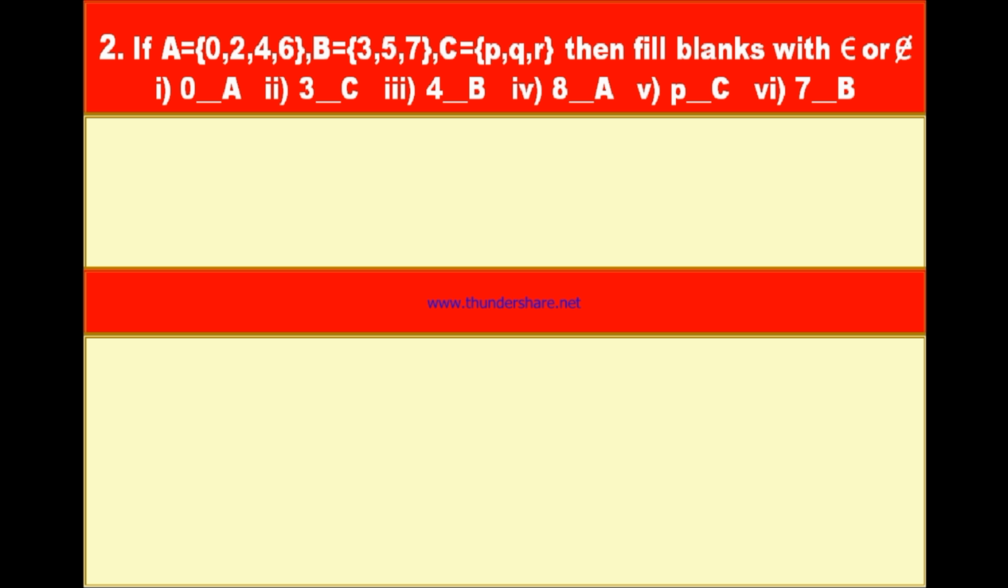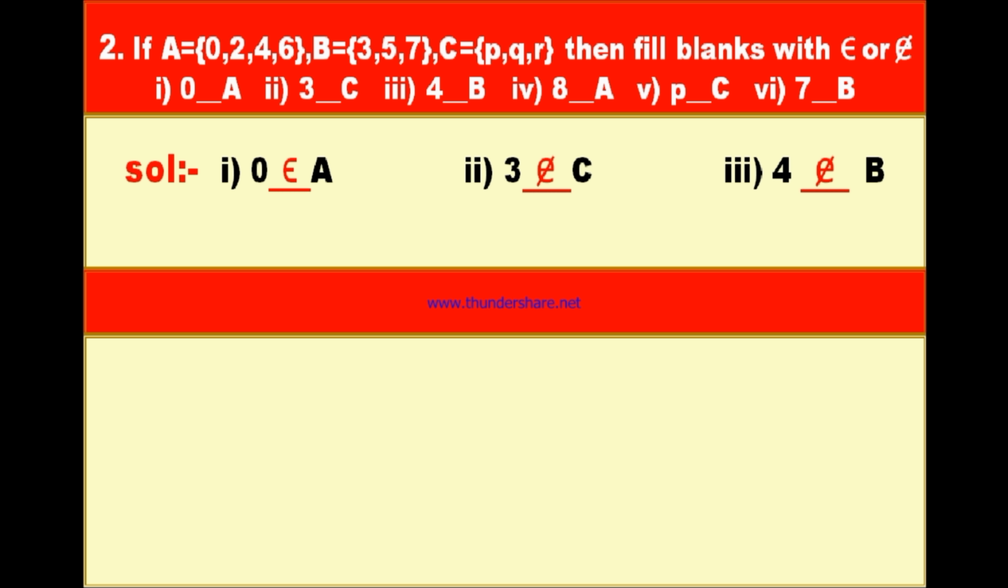Here the first blank is 0 blank A. If you observe the set A, what are the elements in set A? 0, 2, 4 and 6. Since 0 is an element in A, we can write 0 belongs to A. And the second bit, 3 blank C. Now if we observe the set C, P, Q and R are the elements of C, but 3 is not an element in C. Therefore, you should write 3 does not belong to C.